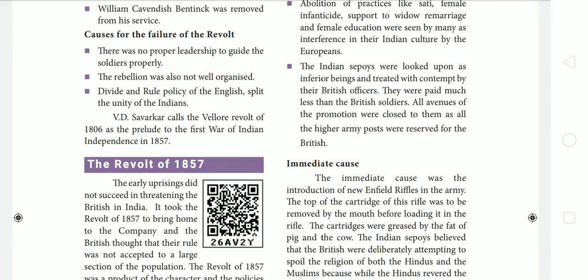Then all avenues of promotion were closed to them, as all the higher army posts were reserved for the British only. So the higher posts were not reserved for the Indians. So all the high posts were reserved only for the British. Okay. So these were the main causes of the Great Revolt of 1857.